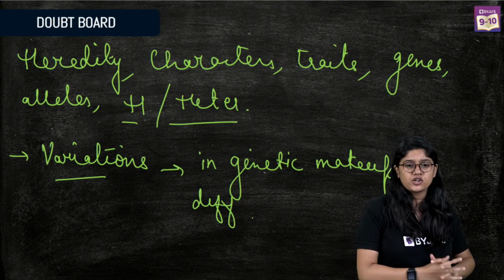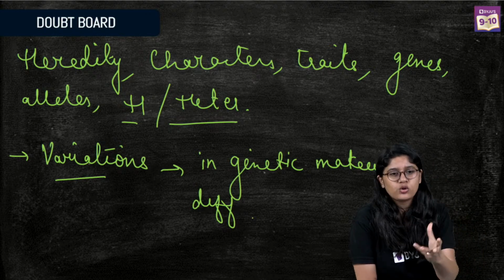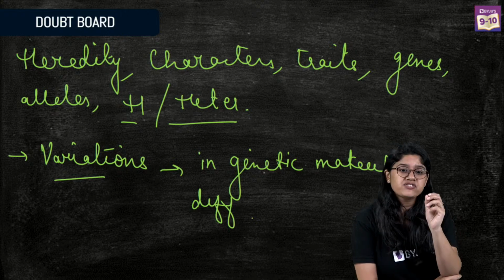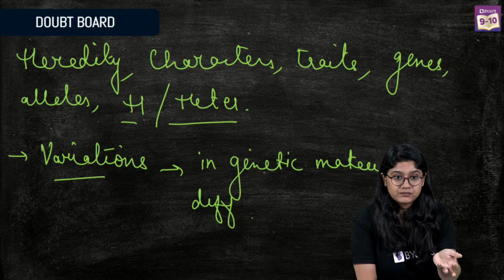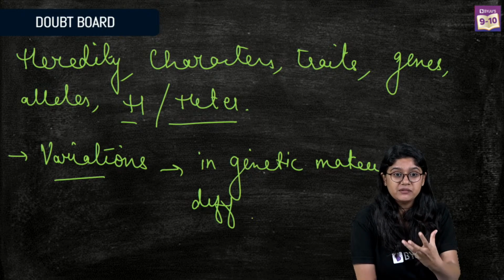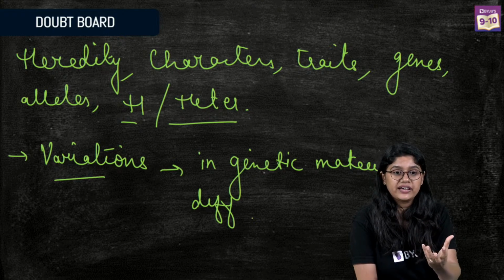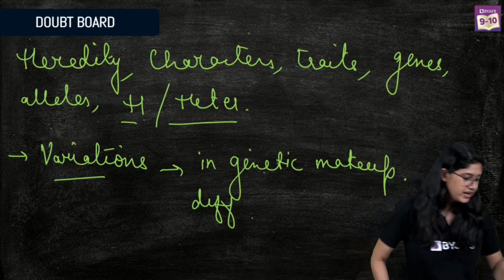Avishra, you are saying explain variation again in Hindi. Variation means changes in our genetic makeup that make us different. You will be different from your siblings, right? You have some changes, some difference that makes you a different individual. So variation is nothing but the changes that we have in the genetic makeup that give us a different identity. Very good, Vishnu. Variation means difference. Let's continue.